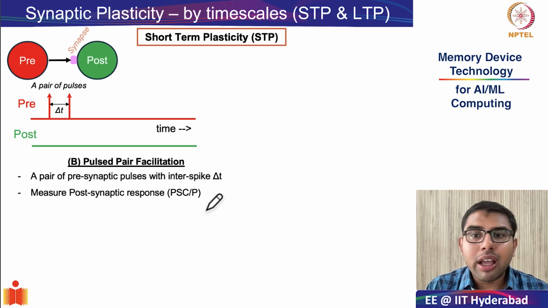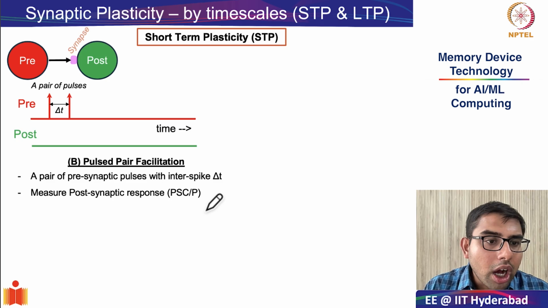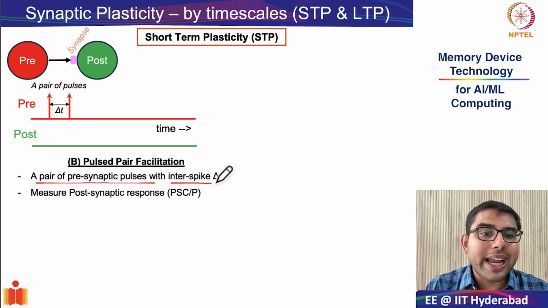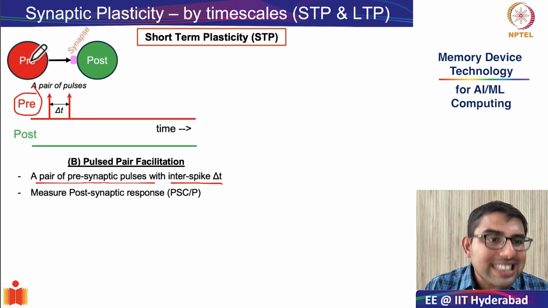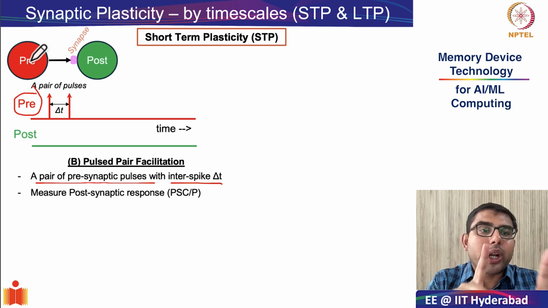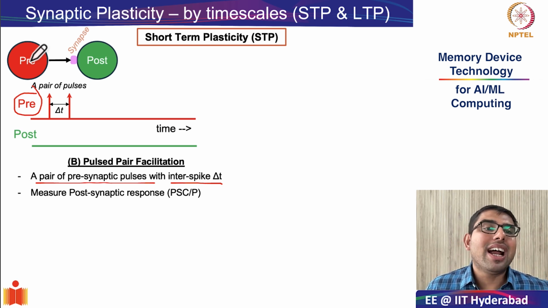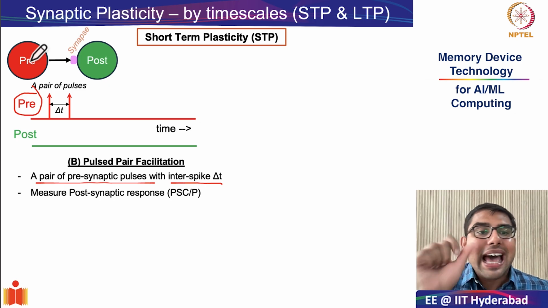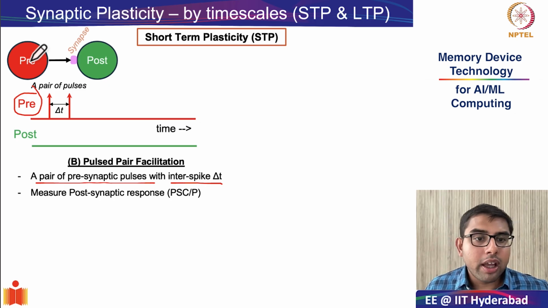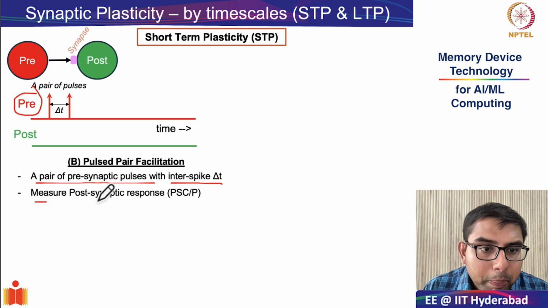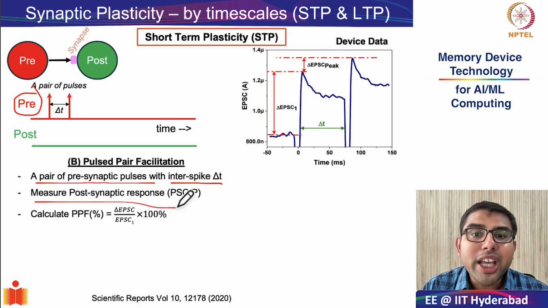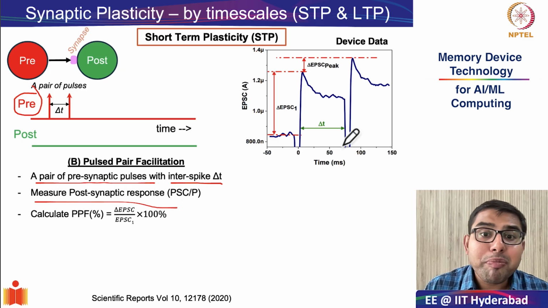As the name suggests, in pulse-paired facilitation, a pair of presynaptic pulses with a defined interspike gap delta t is applied at the presynaptic terminal. So the presynaptic neuron fires two action potentials which are separated by an interspike gap in time of delta t. What you do is you measure the postsynaptic response. Now let me show how the postsynaptic response looks like from one of my own papers.